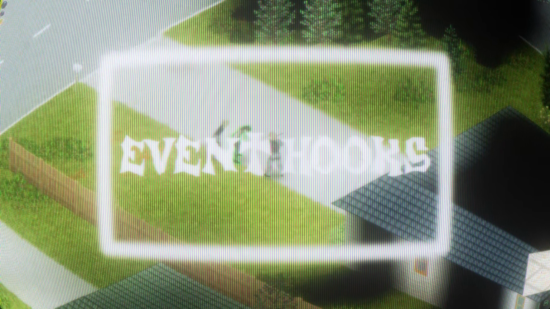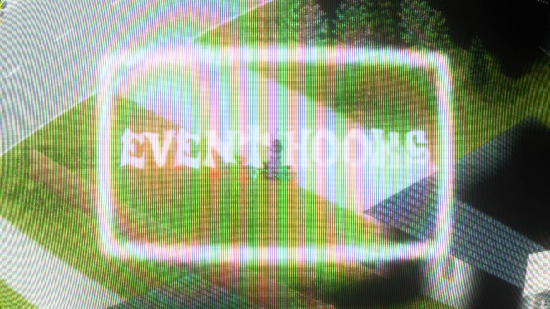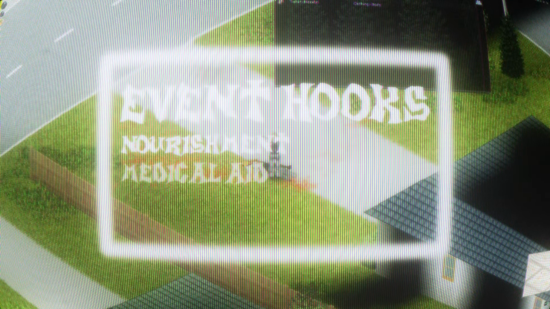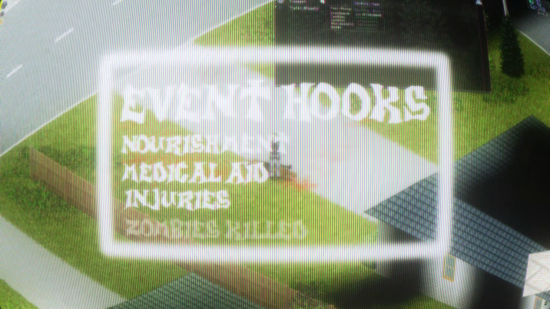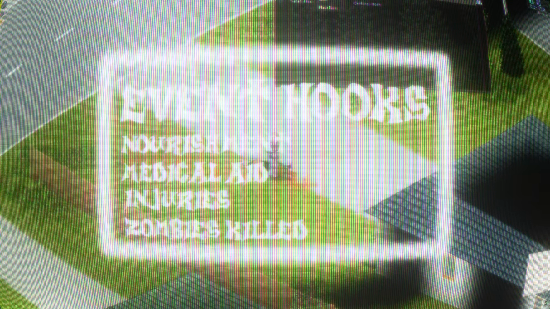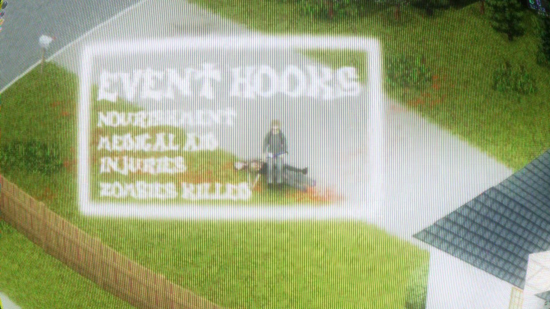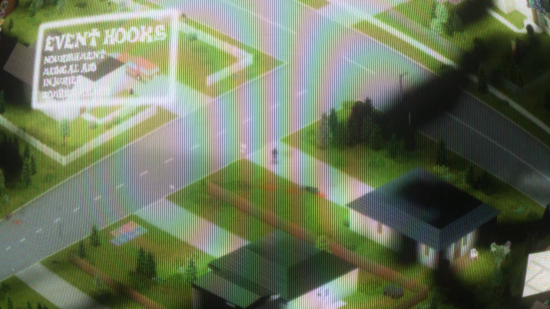There are several in-game events that I'm listening to, some important and some mundane. The main ones were to track what the player ate and drank, what medications and medical aid they administered, their injuries, and how many zombies they killed. Once the player sleeps, all this information is collected and saved to a file, which is then consumed by another program I wrote.